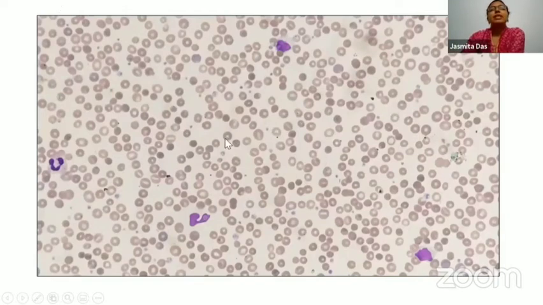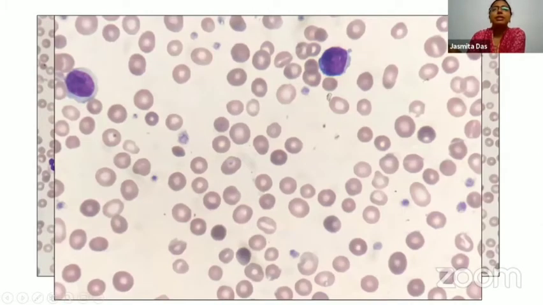So this was the smear finding. And I think the smear findings are diagnostic here, because of the presence of these cells, which are called spherocytes. So these cells lack a central pallor and they are smaller in size than the corresponding red cells. So you have the spherocytes here, and in addition, you can identify a few polychromatophils in the field.